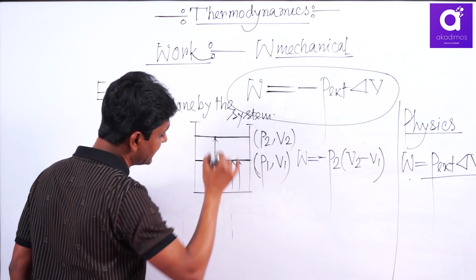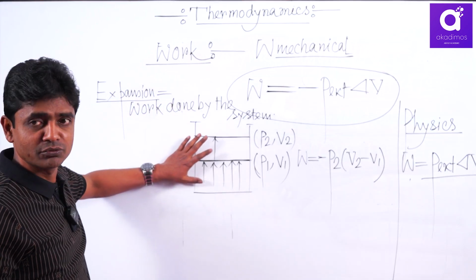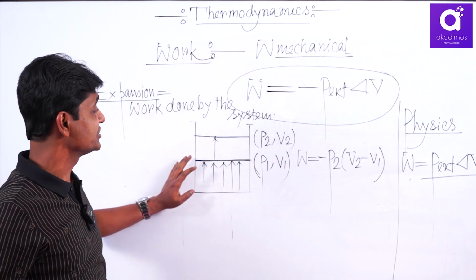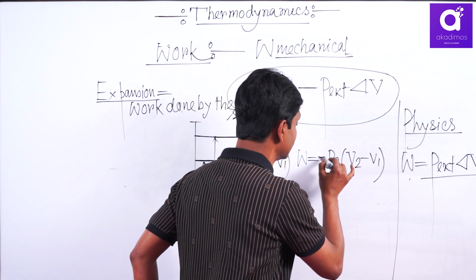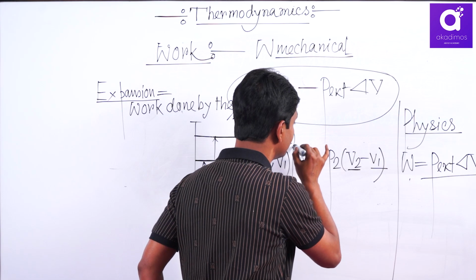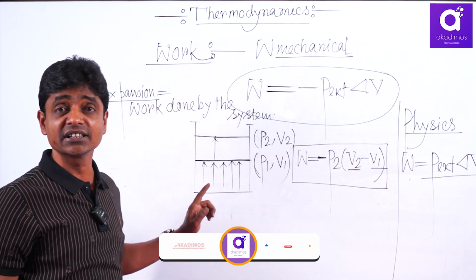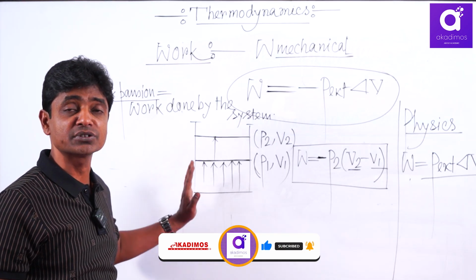If the system does work, V2 is greater than V1, and the energy of the system decreases. That's why you will get negative. Expansion, V2 greater than V1, automatically from this expression you get W negative, and the physical significance of W negative is the decrease of energy of the system.